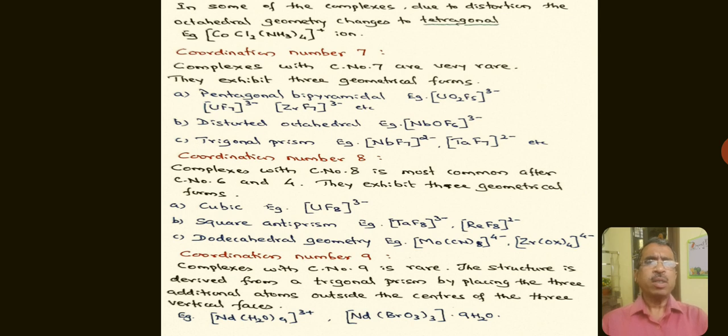The examples for the dodecahedral geometry are the octacyanomolybdate 4- ion, and another one is tetraoxalate zirconium 4- ion.